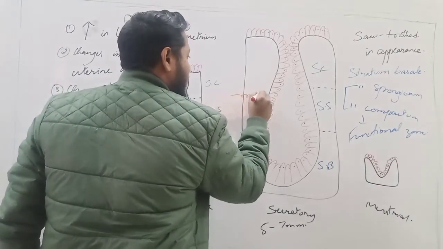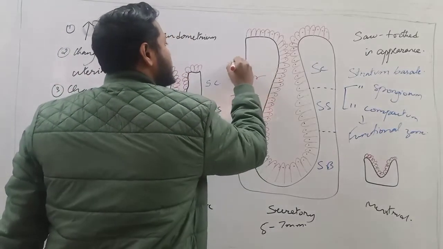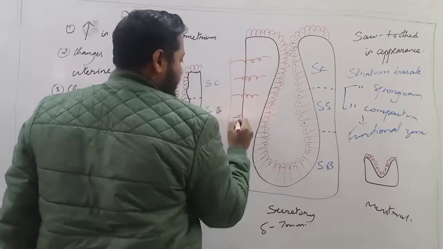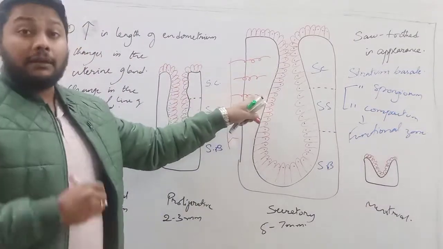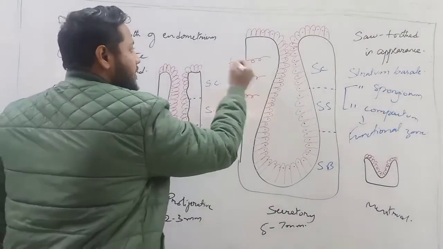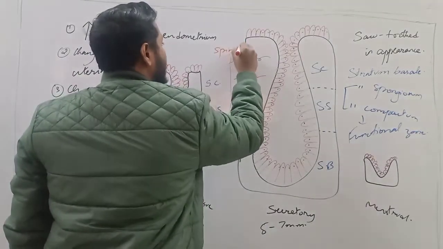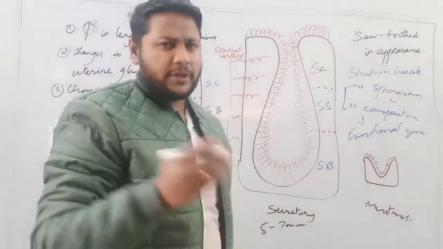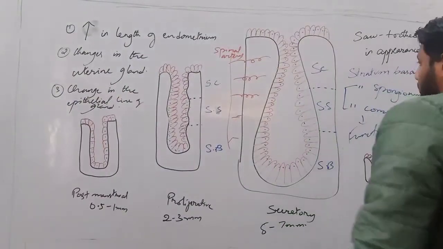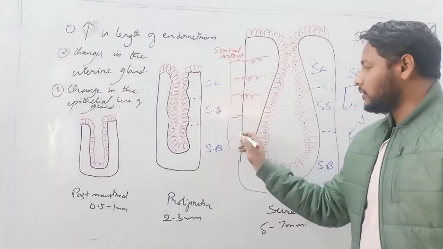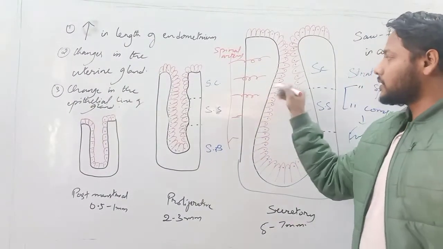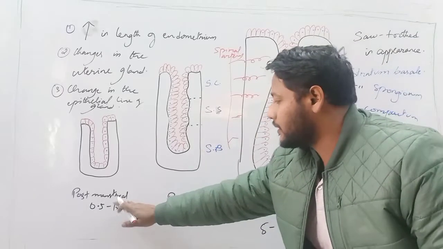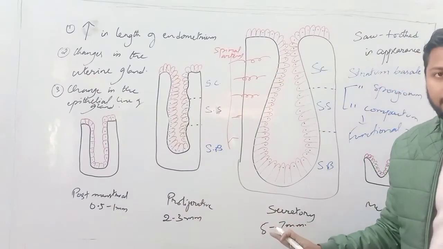The arteries that become very tortuous are known as the spiral artery. The arteries that remain short do not participate in menstrual bleeding. So these are the changes that take place in the postmenstrual, the proliferative, and the secretory phase.